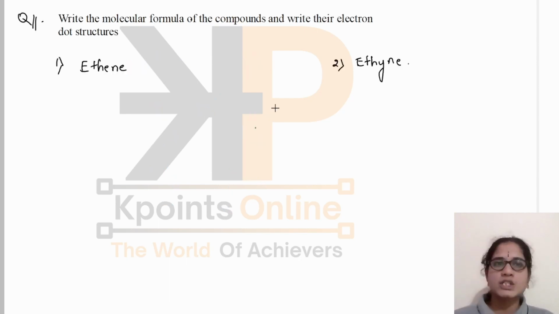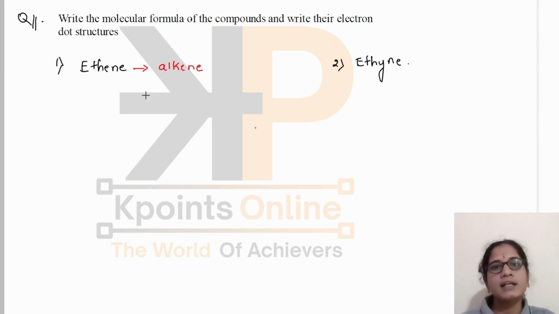Okay, let us solve some examples. Write the molecular formula of the compounds and write their electron dot structures. And this concept is very important. You should be able to write the molecular formula and also the electron dot structures for these compounds. Ethene, and it suggests that it belongs to alkenes.